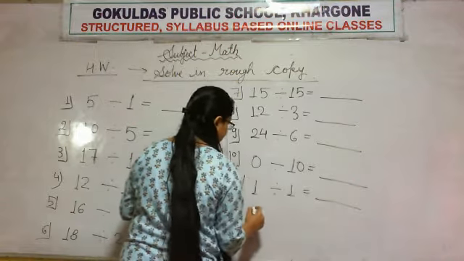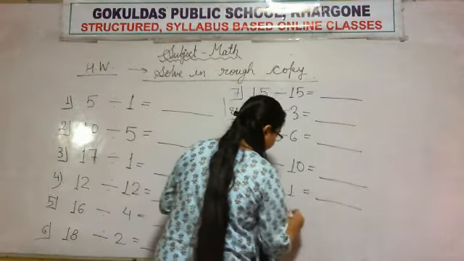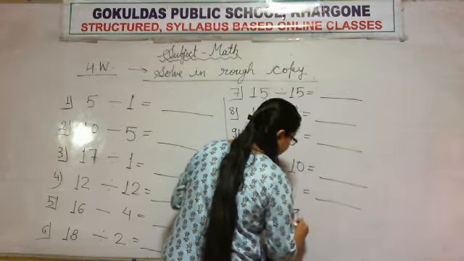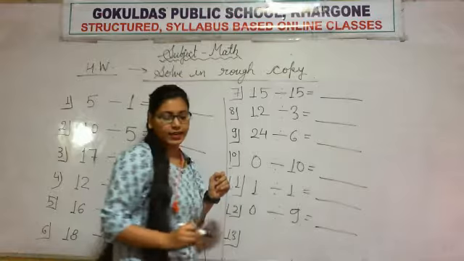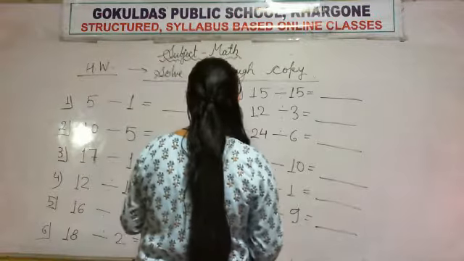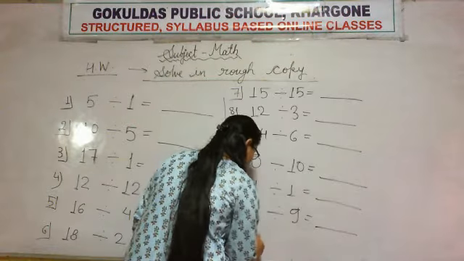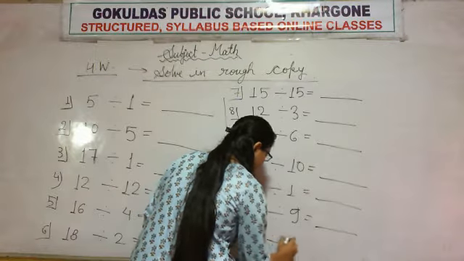Question 12 is 0 divided by 9. Question 13 is 8 divided by 8.